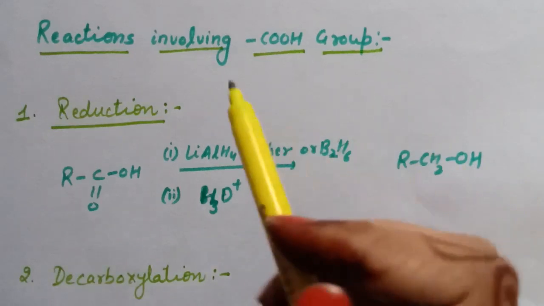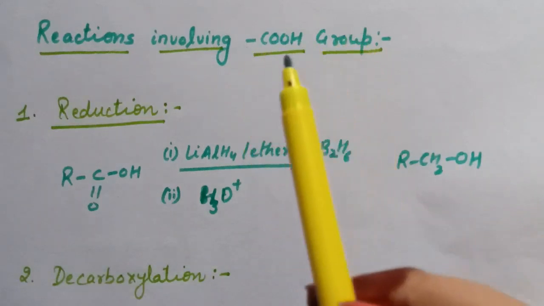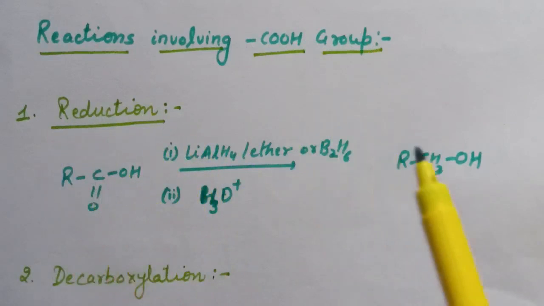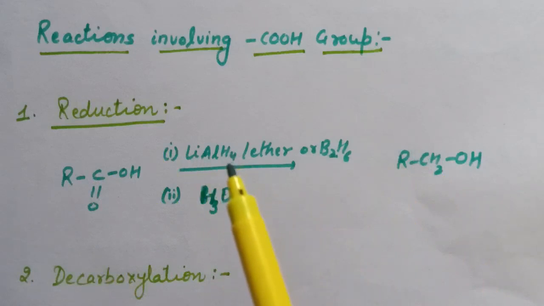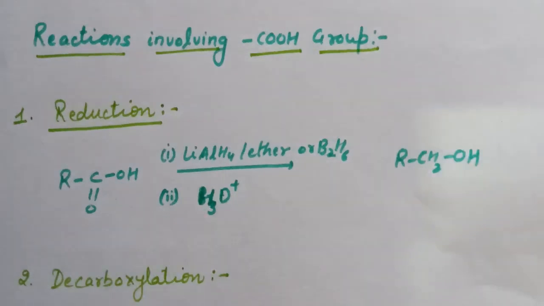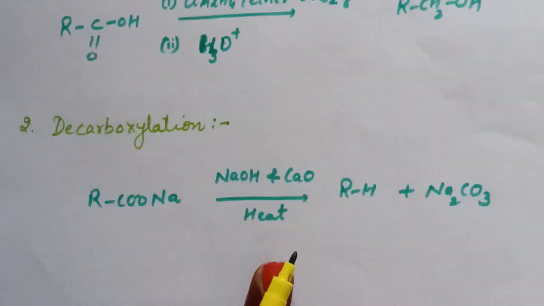Next is reactions involving COOH group. First is reduction reaction. Carboxylic acids are reduced to alcohols in presence of lithium aluminum hydride or B2H6 followed by hydrolysis. So first reaction is reduction reaction, the conversion of carboxylic acid to alcohol. Carboxylic acids are reduced to alcohol in presence of lithium aluminum hydride or B2H6 followed by hydrolysis.